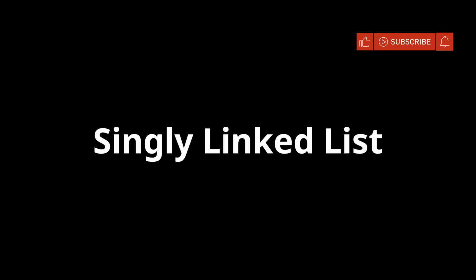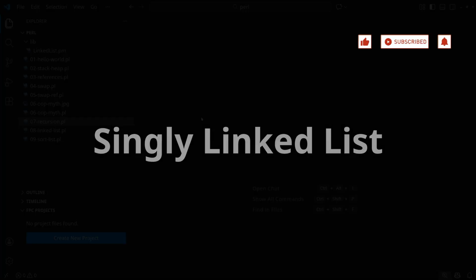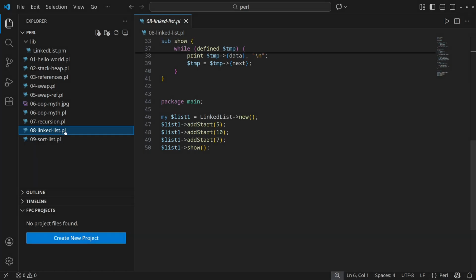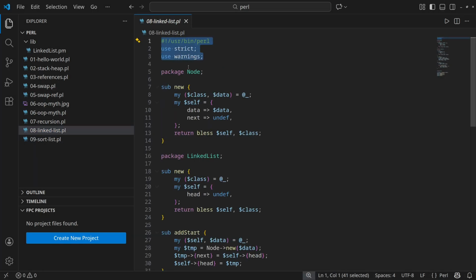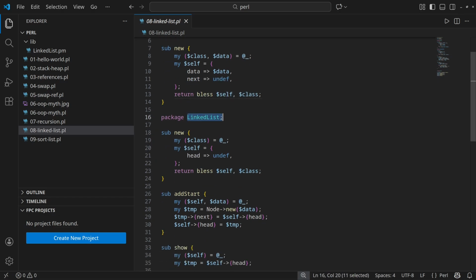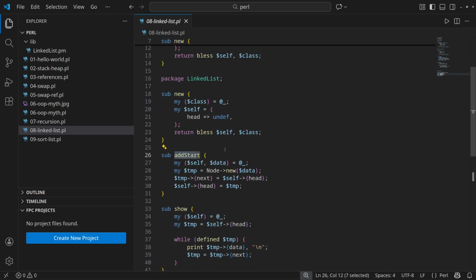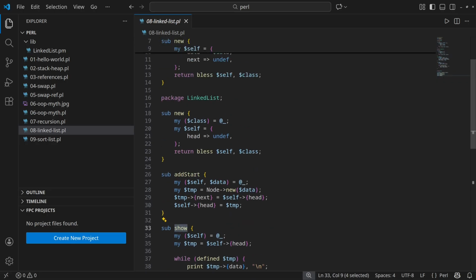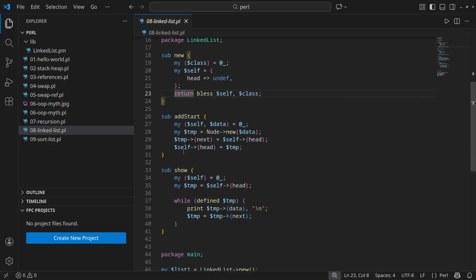The second example is the implementation of a singly linked list. We open 8 linked list PL, and we have the preamble. We will use 2 classes, node and linked list. In the node, as a package, the constructor receives the data. Next is undef or null. The linked list class will have new, add start, and show as methods. New, the constructor, leaves head as null and blesses the reference.